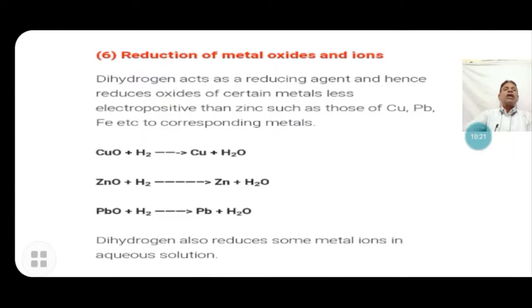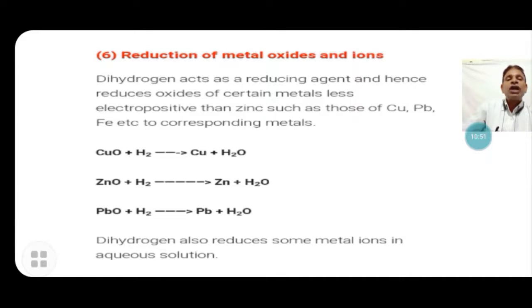Reduction of metal oxides and ions, a very important reaction. Dihydrogen acts as a reducing agent, hence it reduces the oxides of certain metals less electropositive than zinc, such as copper, lead, iron, palladium.